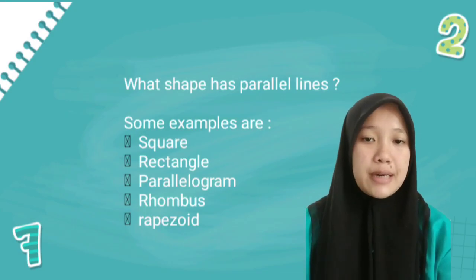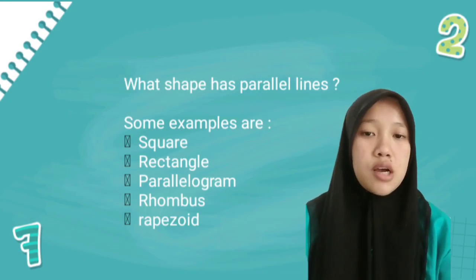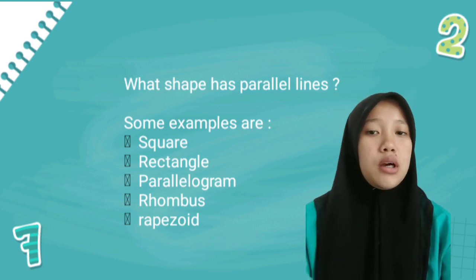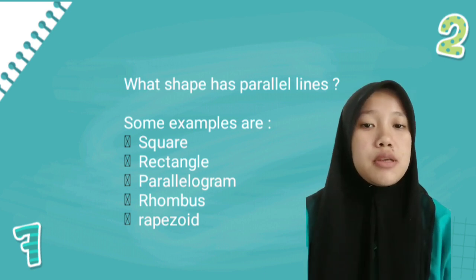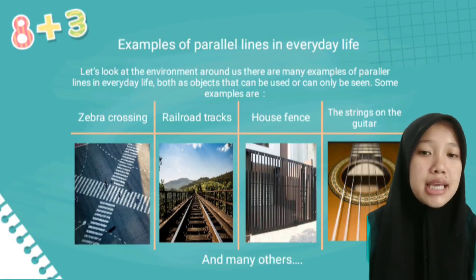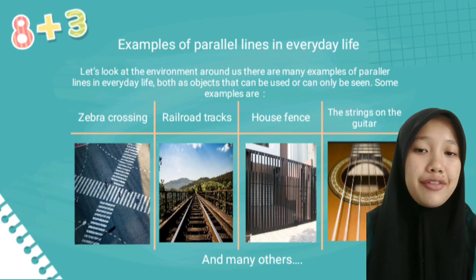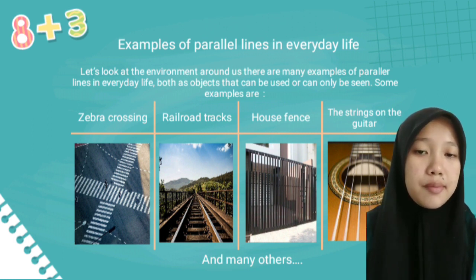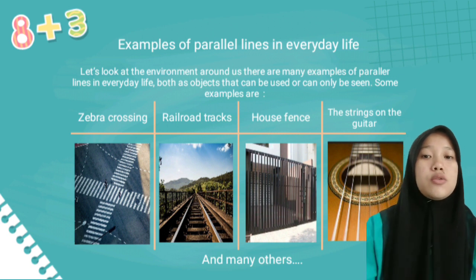What shapes have parallel lines? Some examples are square, rectangle, parallelogram, rhombus, and trapezoid. Examples of parallel lines in everyday life. Let's look at the environment around us.